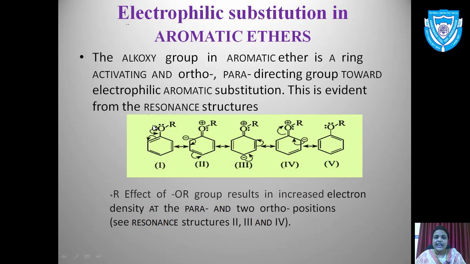So you will get a double bond over here. Once the electron is shifted to this position, you will get a negative charge. So these are ortho para directing groups.